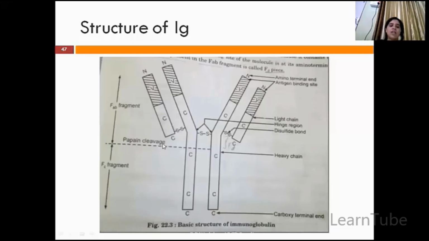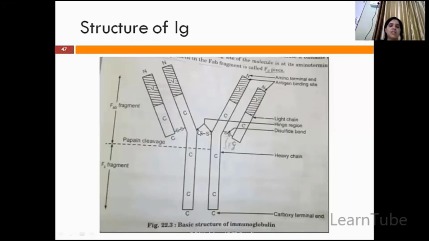Okay, on reduction or acidification, what will happen? This chain will be divided into two. That is, the Fab region and the Fc region will get separated. But this Fc region does not have the antigenic property. Only the upper region has the antigenic property. And all these four chains are held together by disulfide linkages.